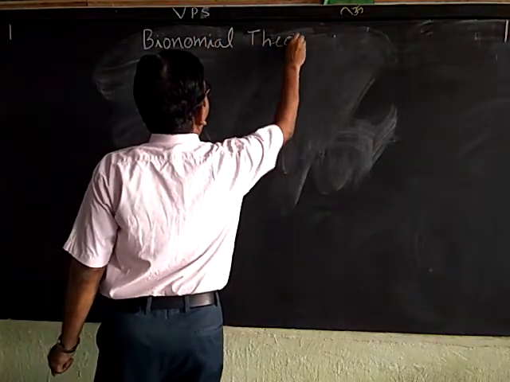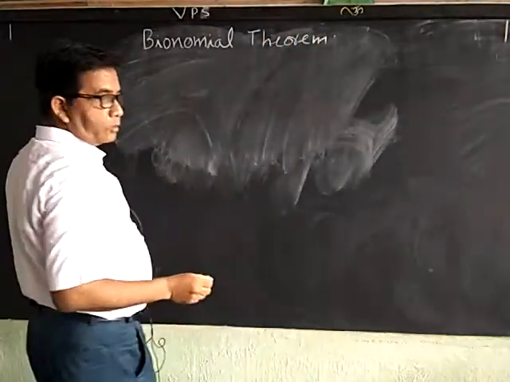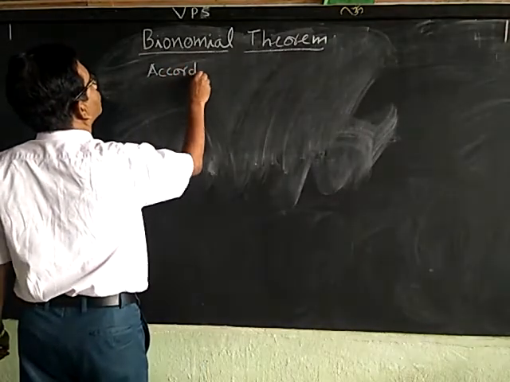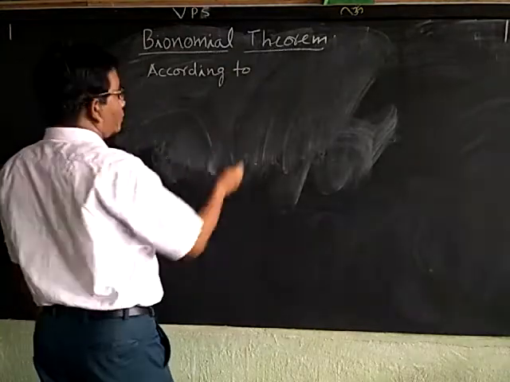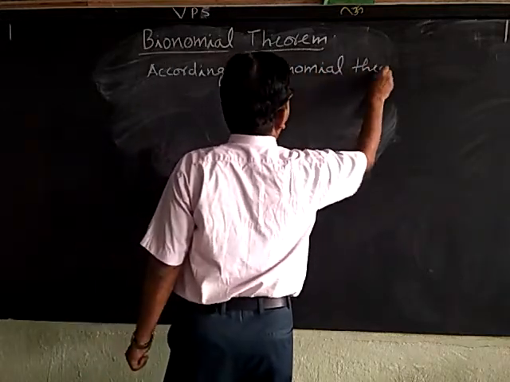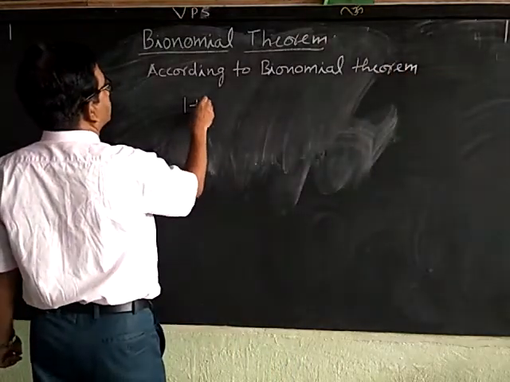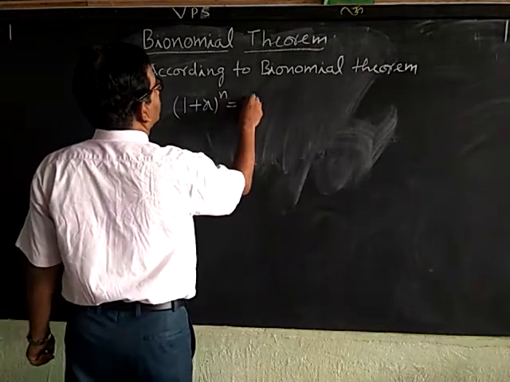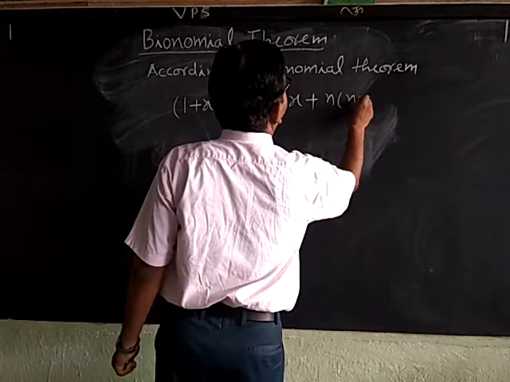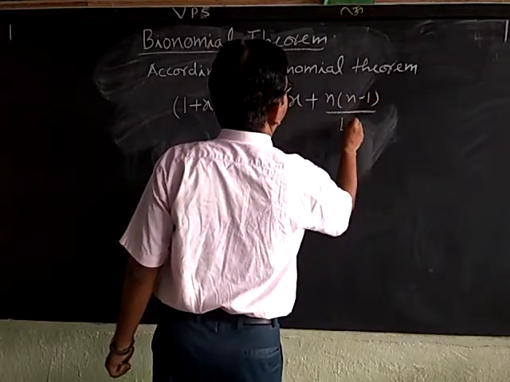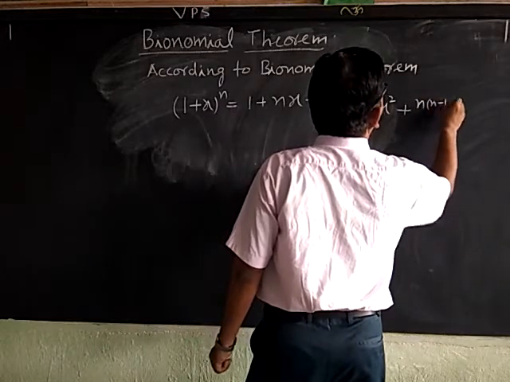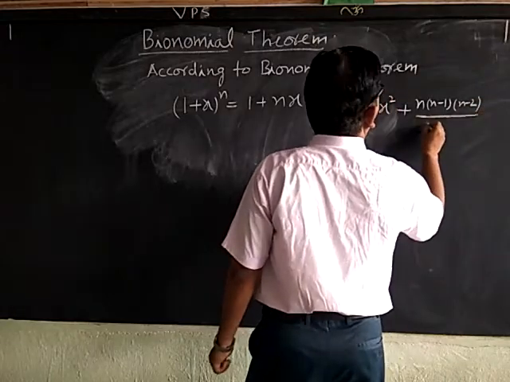According to the binomial theorem, (1 plus x) power n is equal to 1 plus nx plus n(n minus 1) upon factorial 2 x square plus n(n minus 1)(n minus 2) upon factorial 3 x cube.